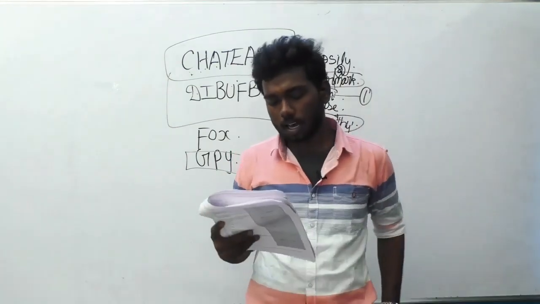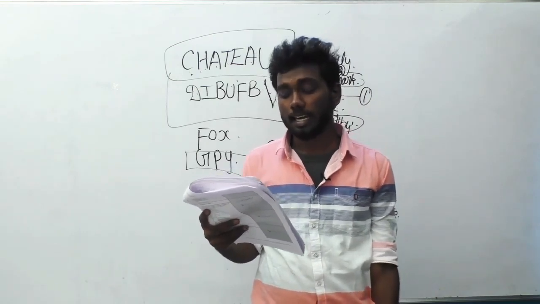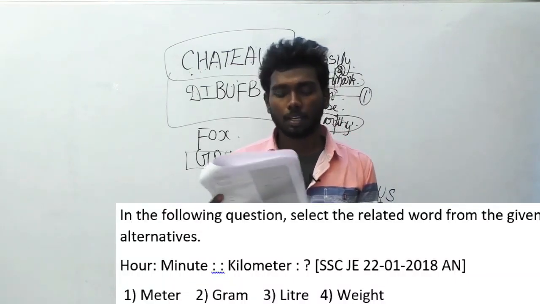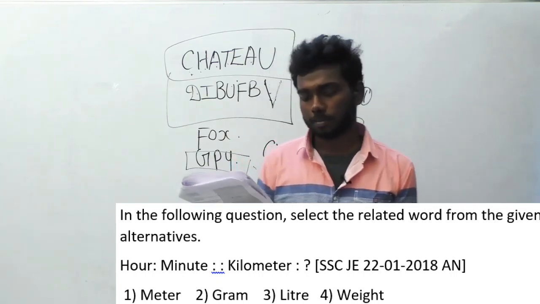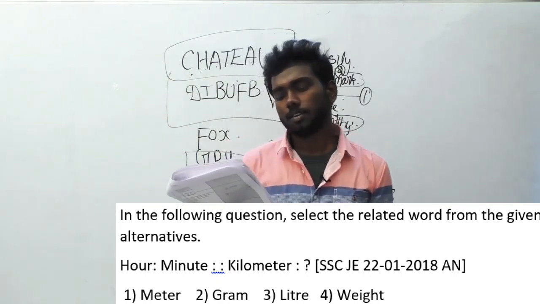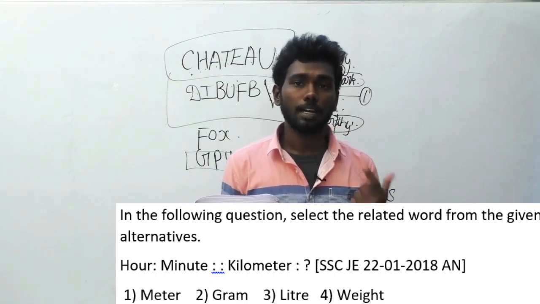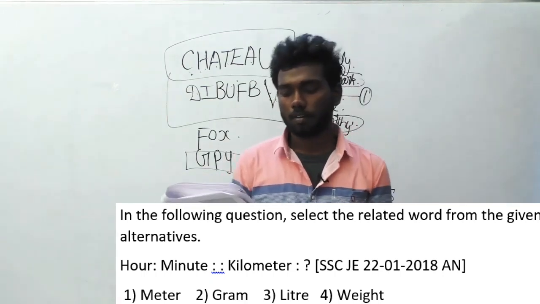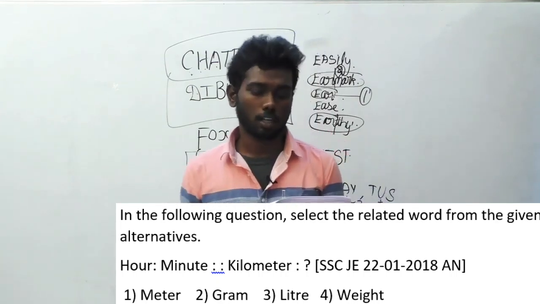Let's move on to the 198th question. In the following question, select the related word from the given alternatives. Hour is to minute as kilometer is to question mark. Hour is to minute. What is the relation between these? Minute is the shorter version of hour. In the same way, what is the shorter version of kilometer is the question.